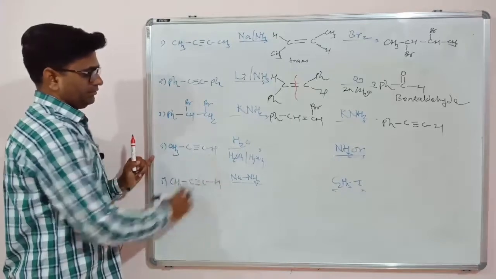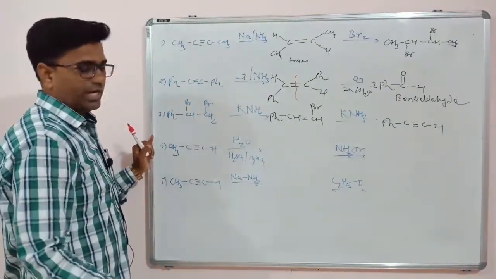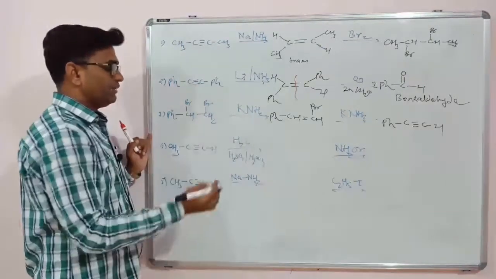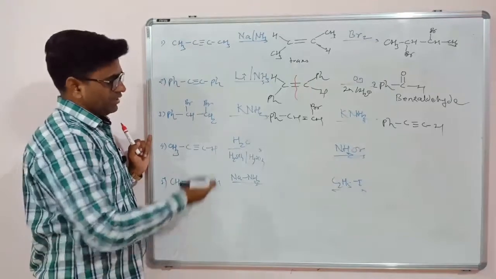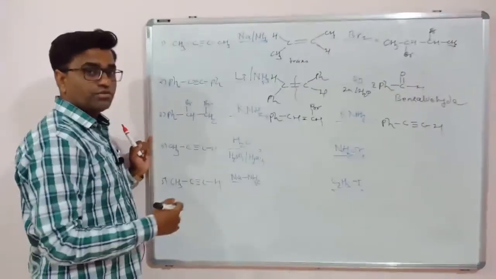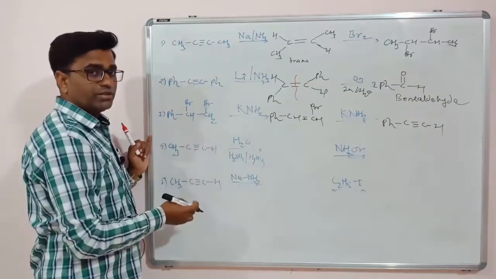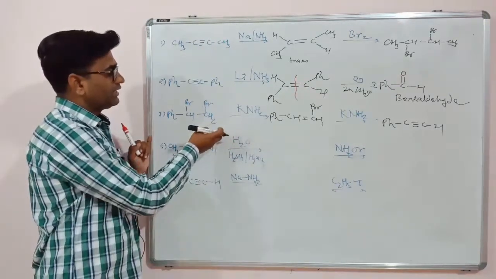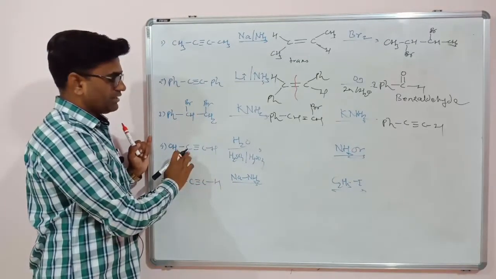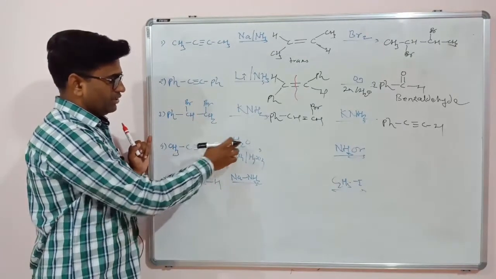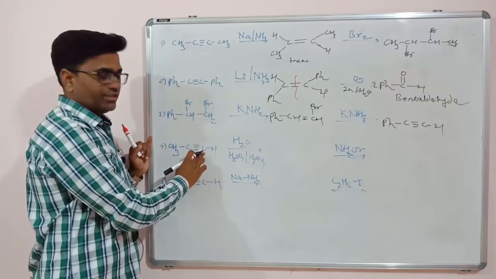Now this is propyne, and this is H2SO4 and HgSO4. So addition of water. So water is there. Water, as we know, HOH. So H plus OH minus. So this addition reaction goes via Markovnikov's rule. So whatever the OH will be added, that is OH is the negative part of the reagent. So that is added to that carbon atom which has a less number of hydrogen atoms. So this has no hydrogen, this has one hydrogen. So OH will add to this carbon. Well, this carbon will get H.